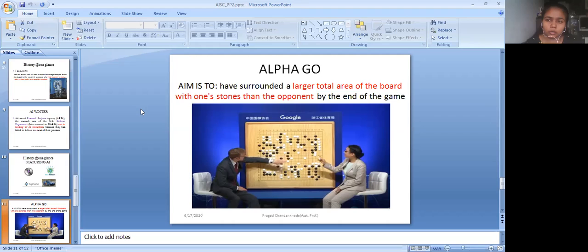You will not believe that this seems to be a very simple thing, but AlphaGo was cracked by artificial intelligence.